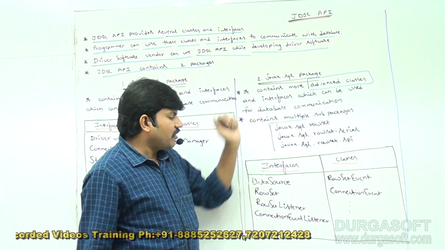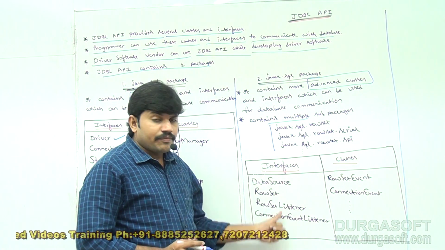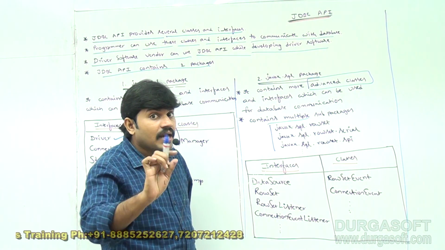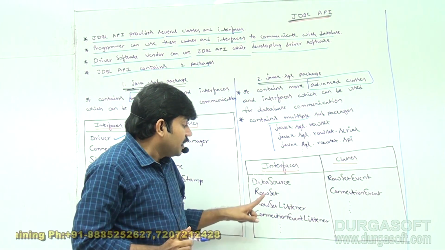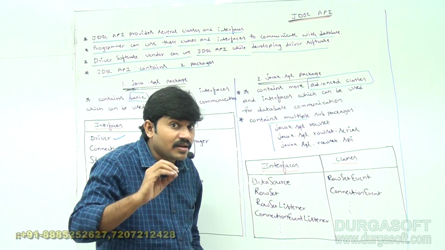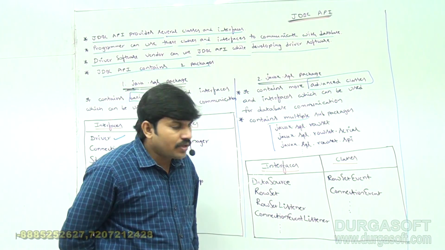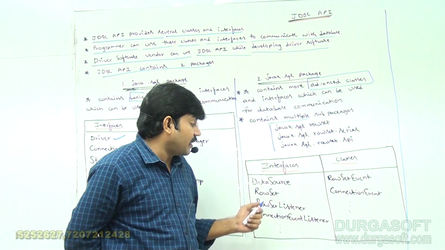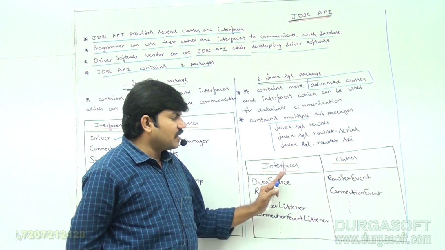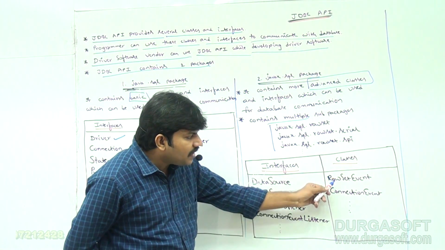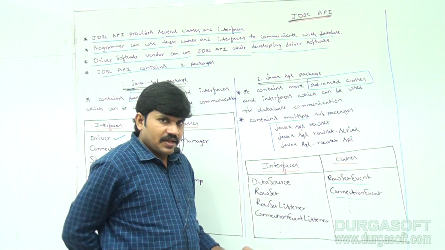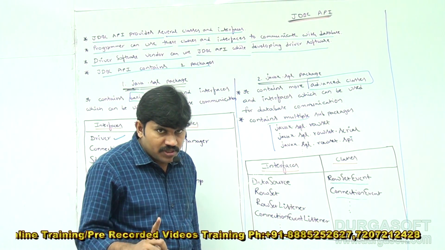Inside javax.sql package, what are the various interfaces available? The first one is DataSource. Remember this one, which can be used for the connection pooling concept. Next, RowSet, an alternative to ResultSet. A more advanced result set is the RowSet. Next, RowSetListener, ConnectionEventListener. There are several interfaces. Similarly, RowSetEvent and ConnectionEvent are important classes. Any doubt about this terminology?